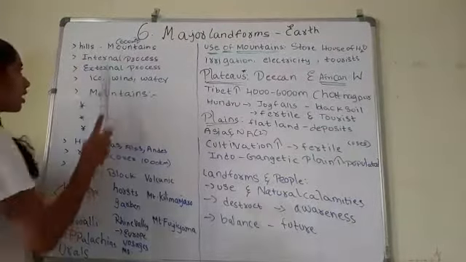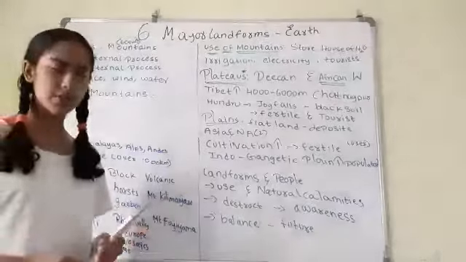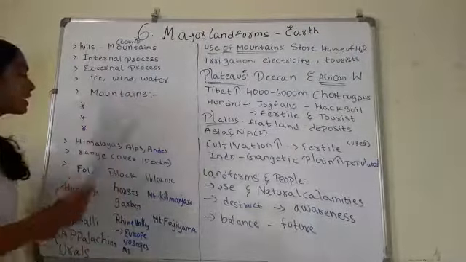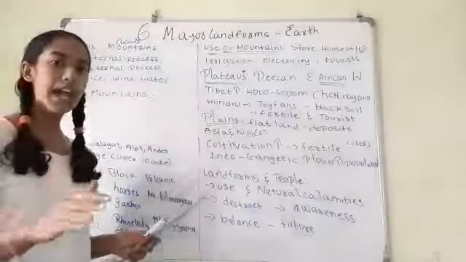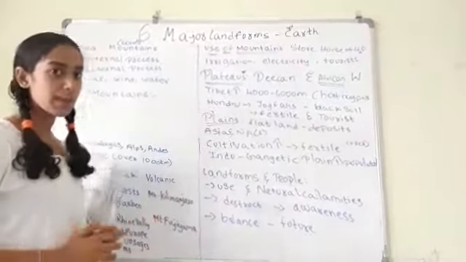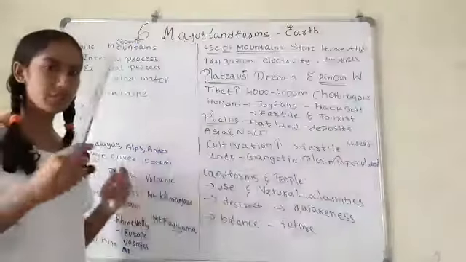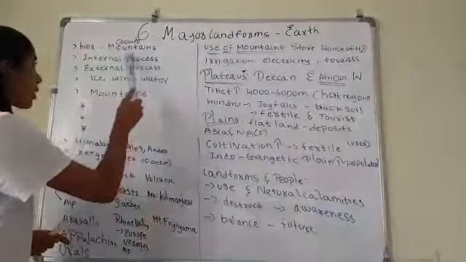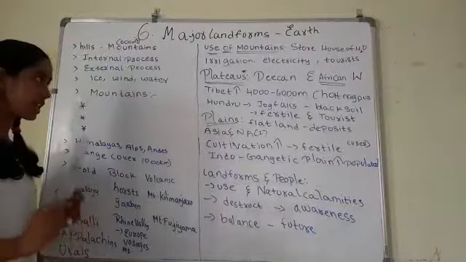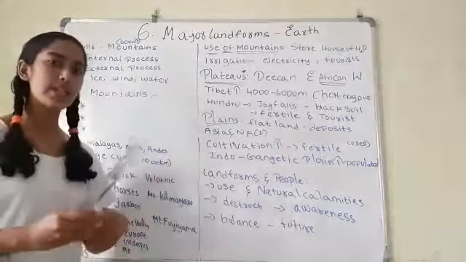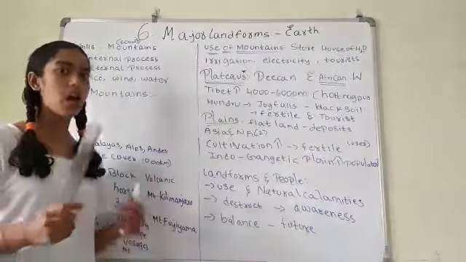Have you ever thought what is the difference between a hill and a mountain? Hills are generally the structures which rise above the surrounding area. But if a hill is 600 meters more than that of the surrounding area, then we call it a mountain. Generally, on Earth, the top layer is the lithosphere. We know it from the previous chapter. It consists of rocks.